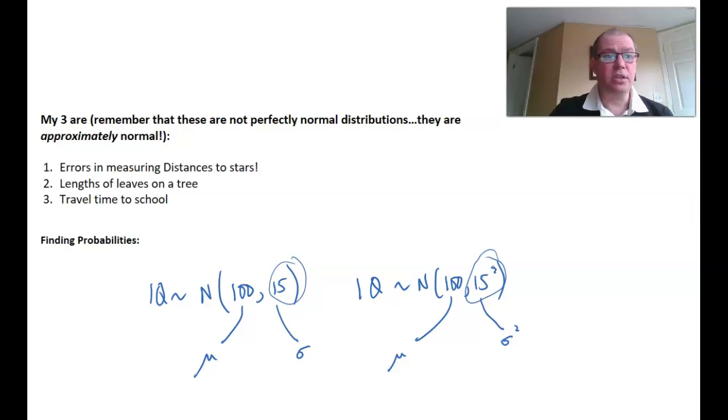You have to realise, though, that these things are not perfectly normally distributed. If you were to actually do a sample, there would be errors, and they'd be approximately normally distributed.